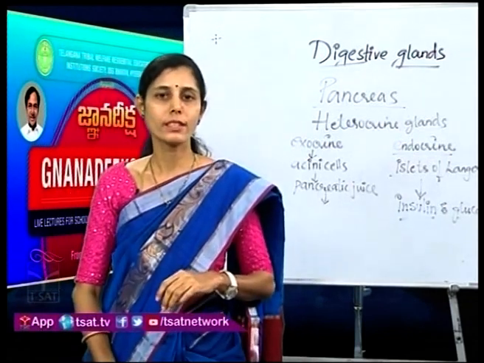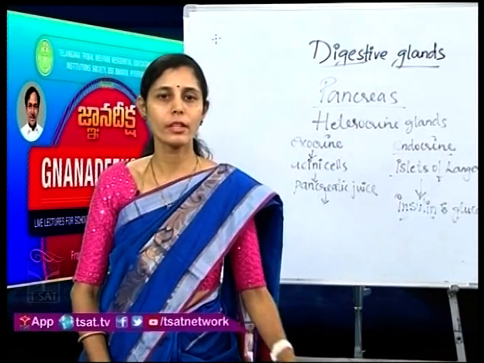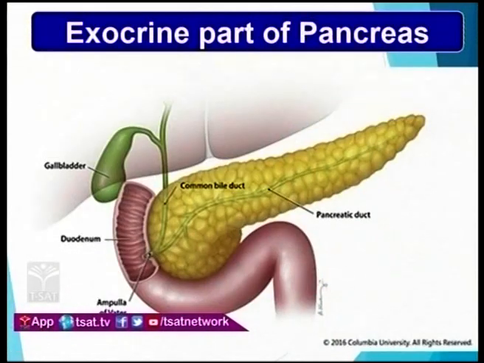So, this is about the pancreas, children. Just take a look at it. Pancreas, look at the slide, children. It is performing both the exocrine gland function and endocrine gland function. The exocrine part secretes the digestive juice, which is released by the acinar cells or acini cells of the pancreas. The endocrine part releases hormones, and those which release the hormones are called the islets of Langerhans.